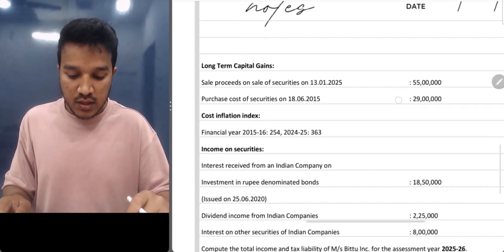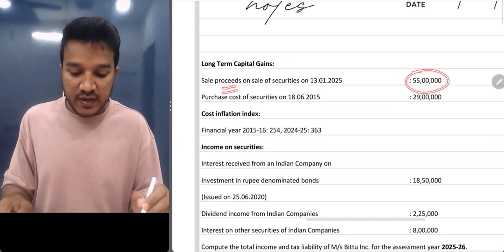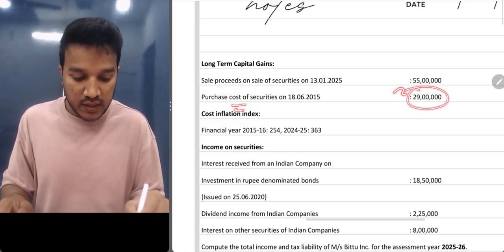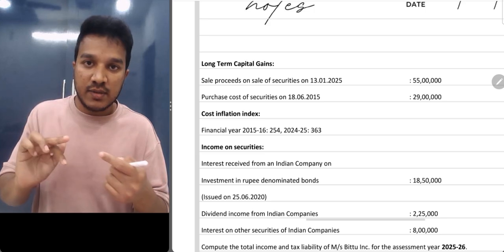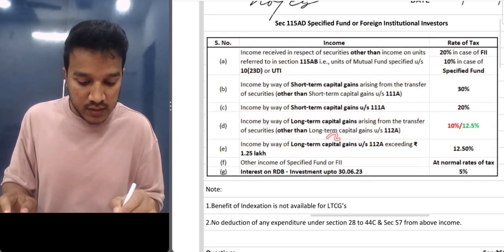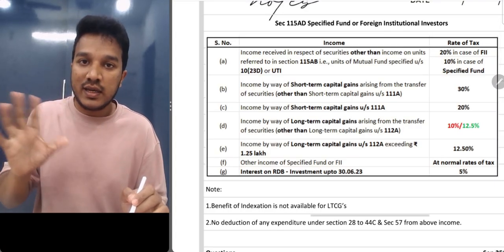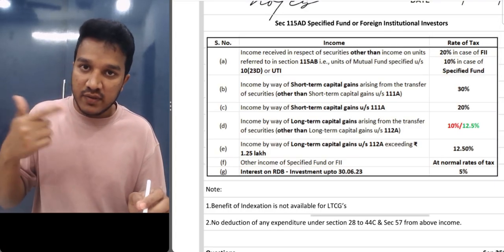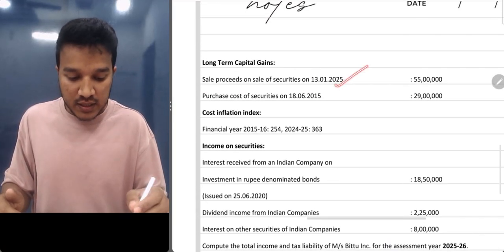Okay, now next is long-term capital gain. He says long-term capital gain sale proceeds is 55 lakhs and then the purchase cost is 29 lakhs. Here they have not given you anything about your STT. इसका मतलब क्या? This does not come under your 112A. If it was under 112A, they would have given you something about STT, right? Since they have not given anything about STT, here in the question, you see long-term capital gain sale proceeds